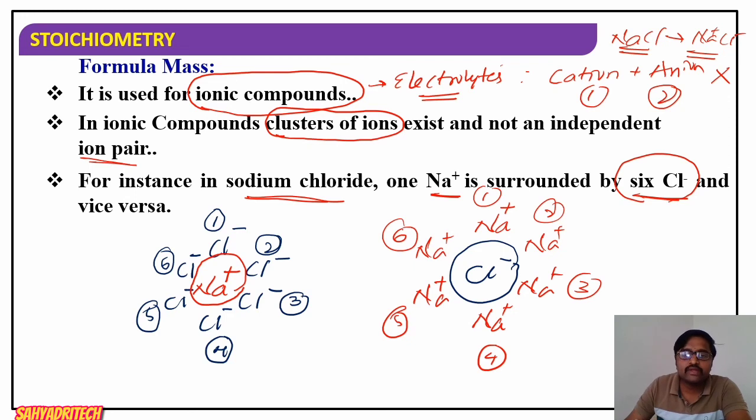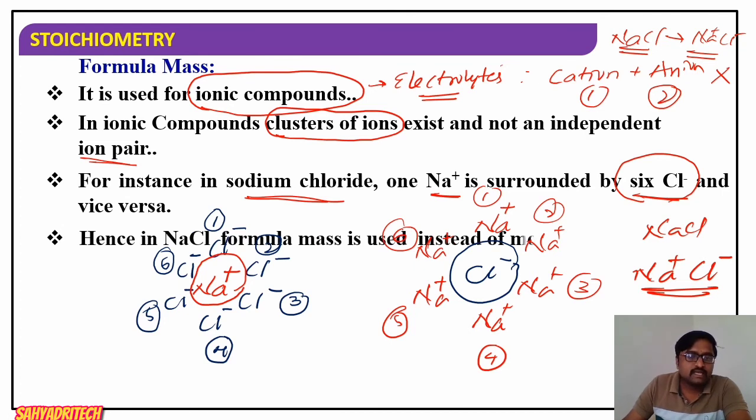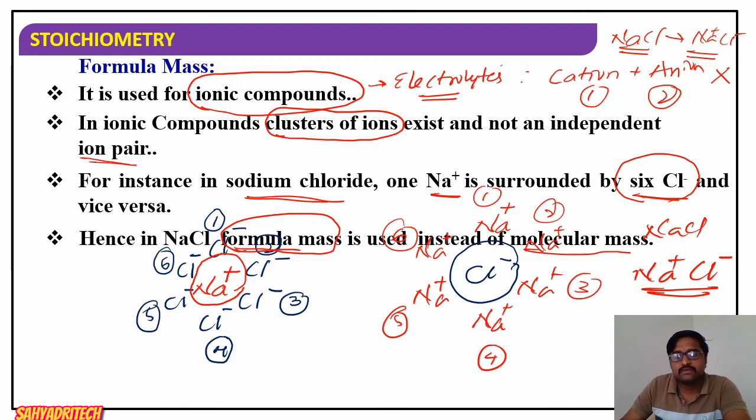But how do we write? We just write NaCl. It means we are representing only one Na plus and only one Cl minus. Yes or no? So in the NaCl formula, formula mass is used. Which mass are we going to use? We are going to use a formula mass instead of a molecular mass. Molecular mass is totally different. So instead of using a molecular mass, we are using only the formula mass.